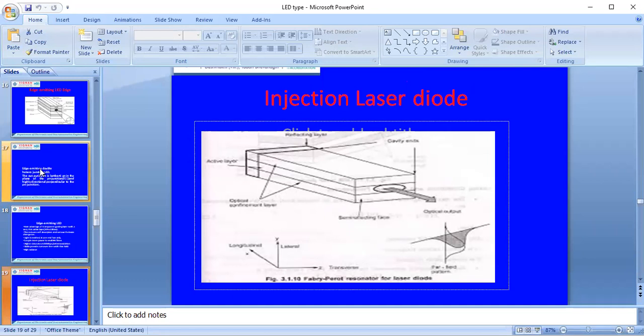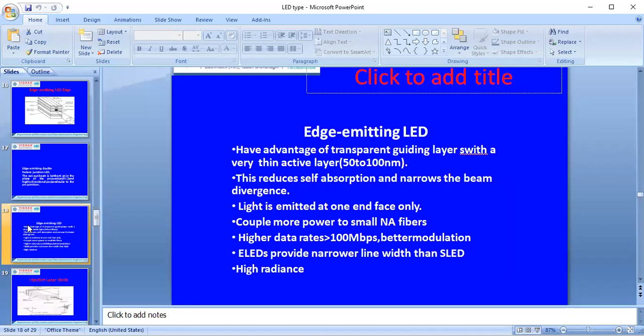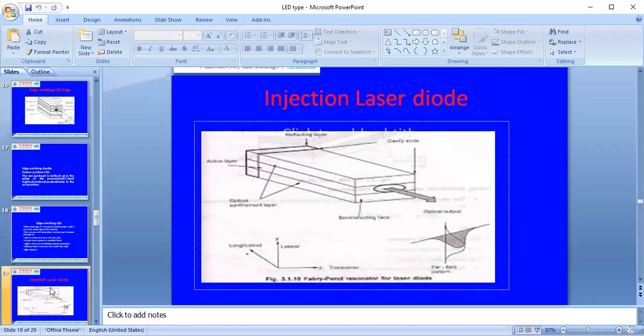Those differences we have already seen. Today in this class we have seen the difference between surface LED and edge LED, so we can compare them: where the output is produced from, what type of construction is used here, and in the active region the double heterojunction takes place. So that is the information about the edge LED and surface LED.